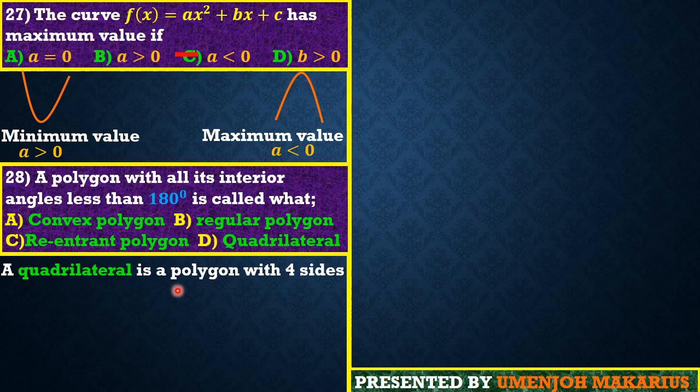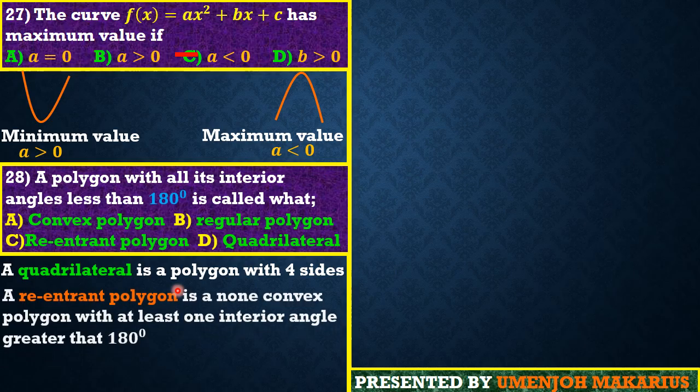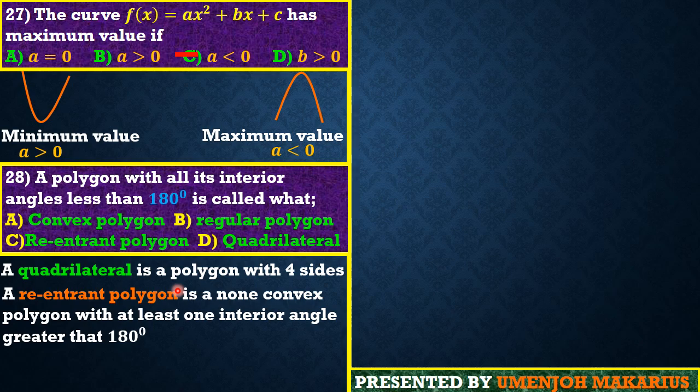You don't talk about sides here, but about the one in which any interior angle, for instance, has to be less than 180. The next, guys, we have a reentrant polygon. Friends, the reentrant polygon is simply the opposite of a convex polygon, but it has at least one of its interior angles being more than 180 degrees. So option D and option C have already been disqualified.